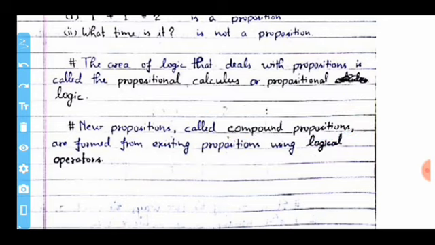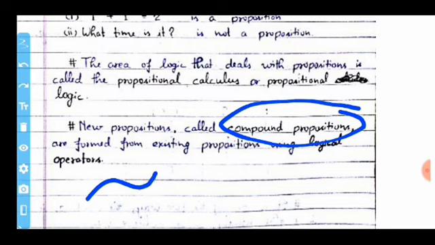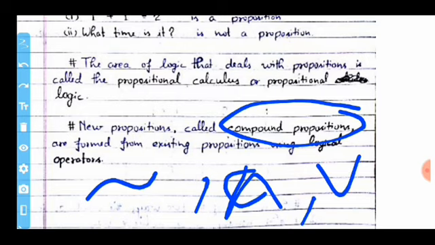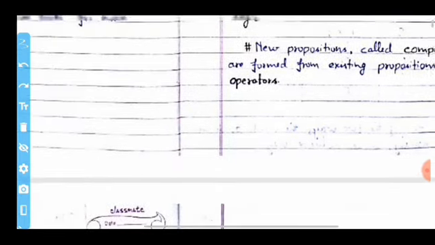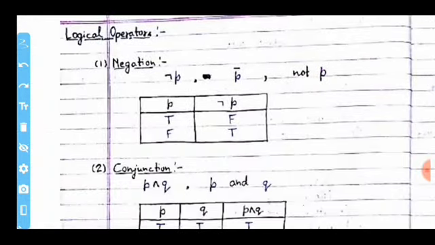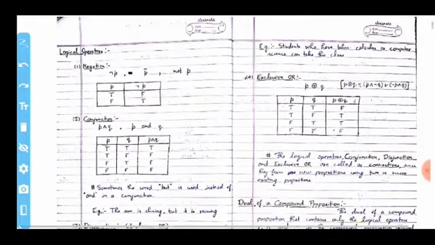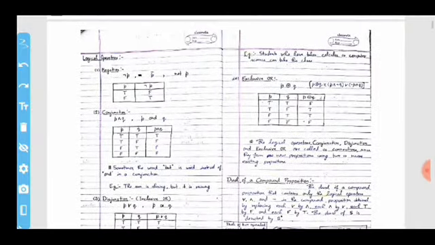Means when we use a logical operator with propositions, it forms a compound proposition, like your negation, conjunction, disjunction, etc. So come to your logical operators. There are various types of logical operators.